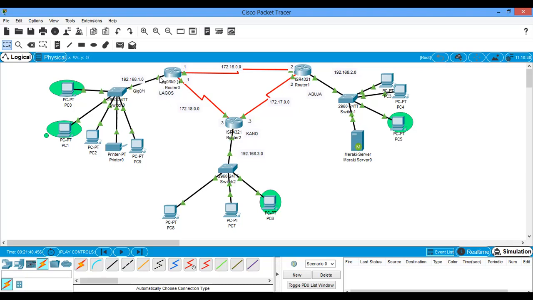Now, if I don't filter it on this interface, if I want to filter it here, that is on serial 0/1/1, if I do it there, it has to be outbound. And if I do it on this interface alone, the routing protocol might follow here and get to wherever it wants to go. The routing protocol will not sense that there's no way through here, and it will use here to still get to the same destination. So instead of that, you can do outbound here and outbound here on the two serial interfaces.